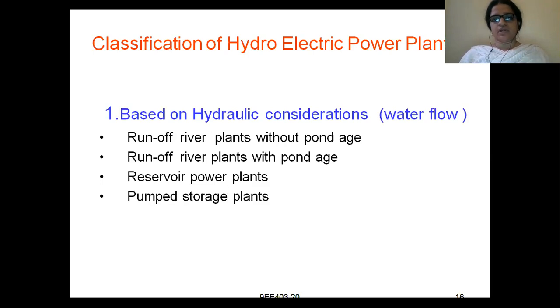Coming to classification of hydroelectric power plants based on hydraulic considerations. Hydraulic considerations means water flow, how the flow of water is there. Based on that, you have classified hydroelectric power plants.